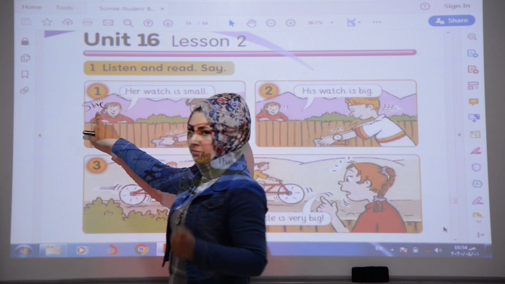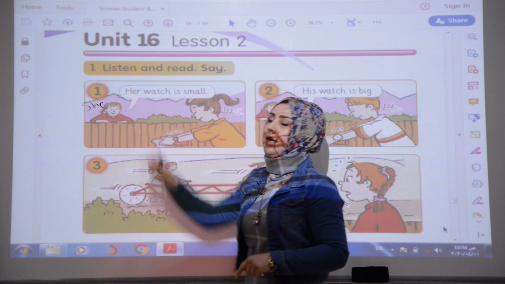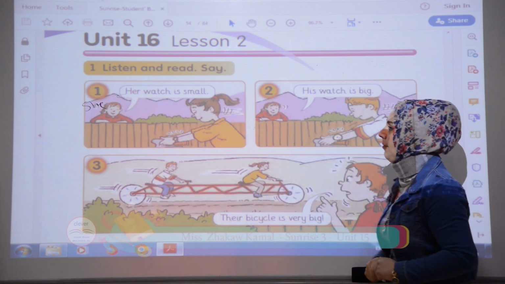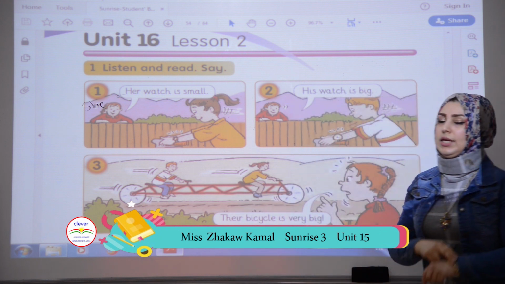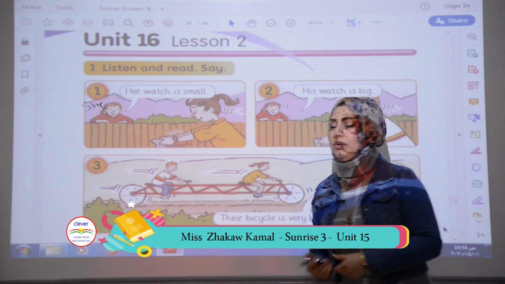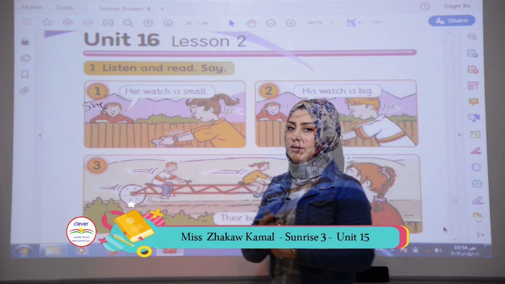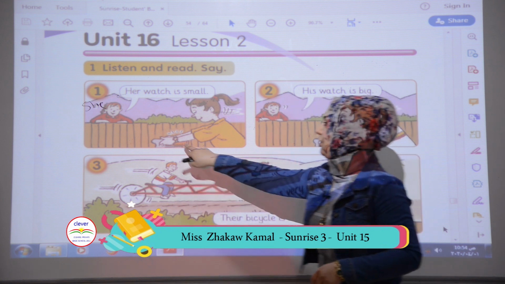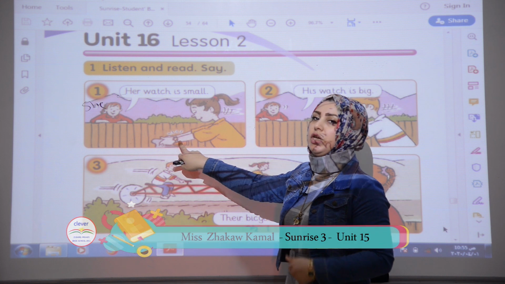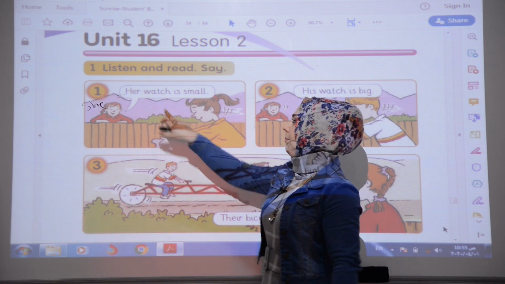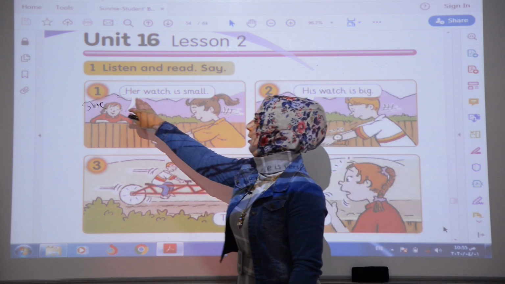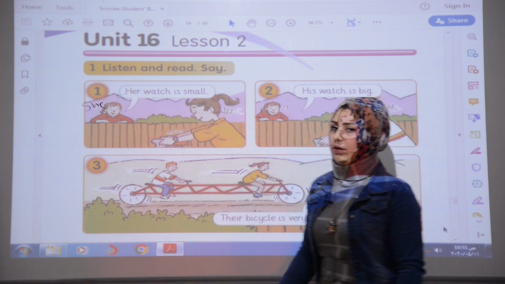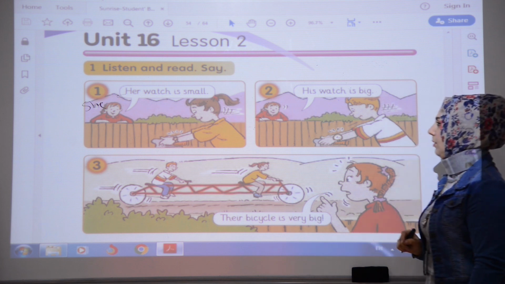She, it's a subject pronoun, and her, it's a possessive adjective. Her watch is small. If we make it to a subject pronoun, it will be what? She has a watch. But in possessive adjective, it will be what? Her watch is small.